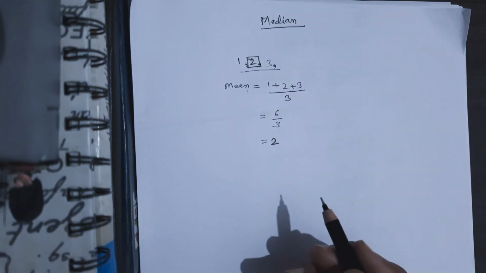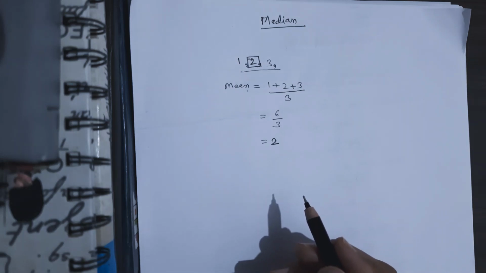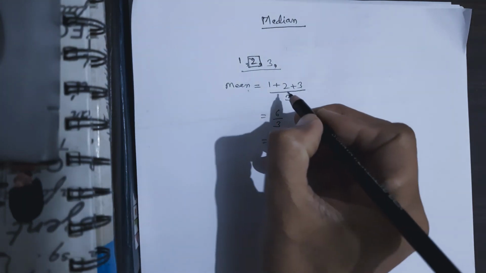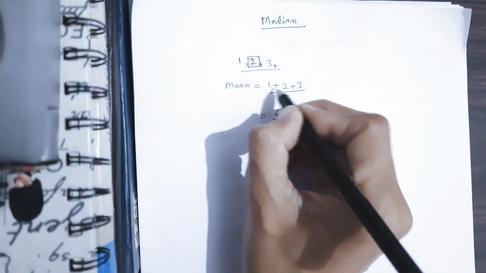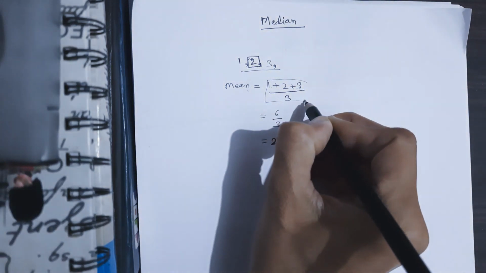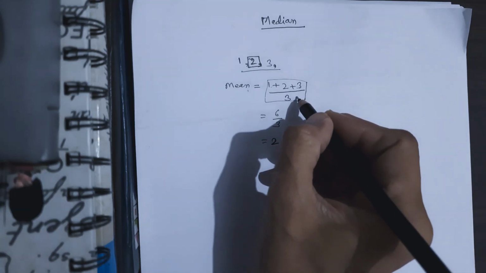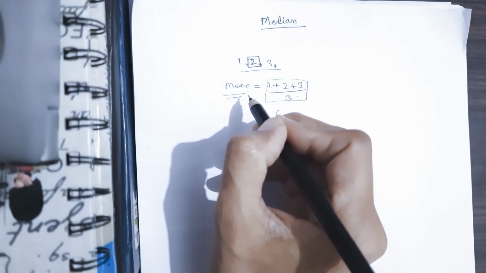Now, just remember that mean involves each data point. Every data point contributes to the calculation of the mean. So every piece of information is important in the mean. That's why mean is very useful. Most of the time mean is useful.